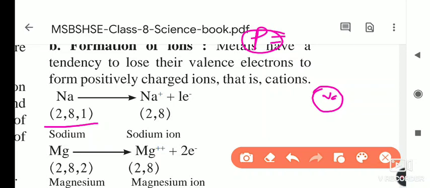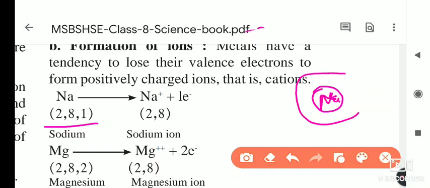The electronic configuration of sodium is 2, 8 and 1. Here is the nucleus of sodium.